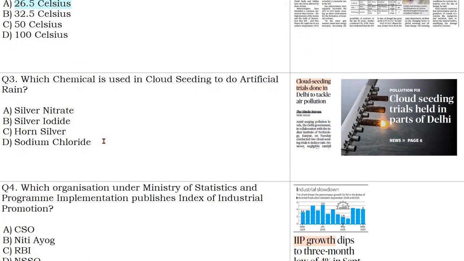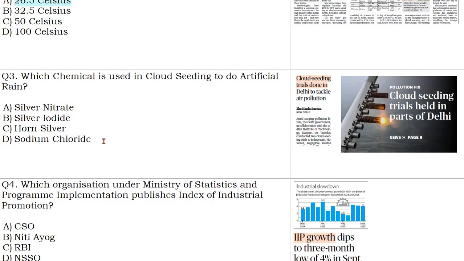Now come to third question, which is also important. Which chemical is used in cloud seeding to do artificial rain? So yesterday only what happened, Delhi had this experiment by IIT Kanpur people to conduct artificial rain so that the smog could be controlled. So which chemical is used in that? Silver nitrate, silver iodide, horn silver, or silver chloride?